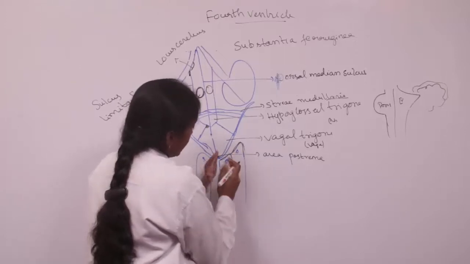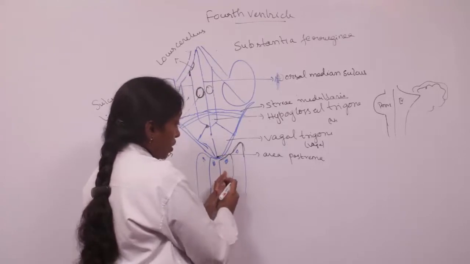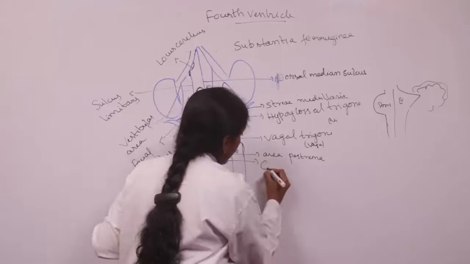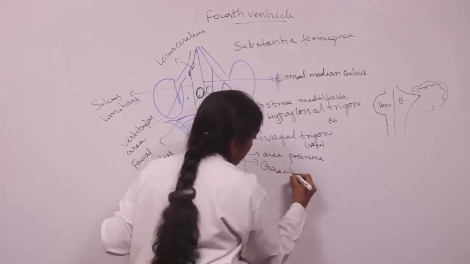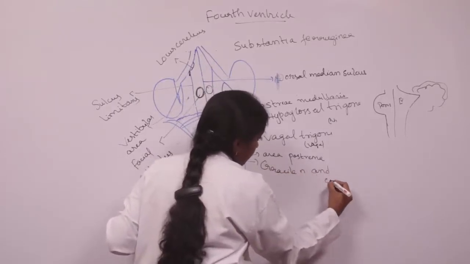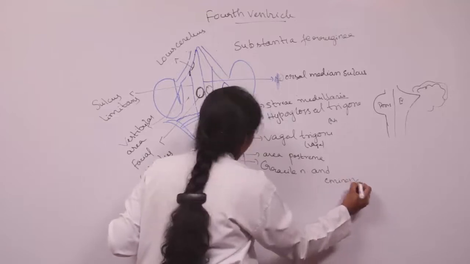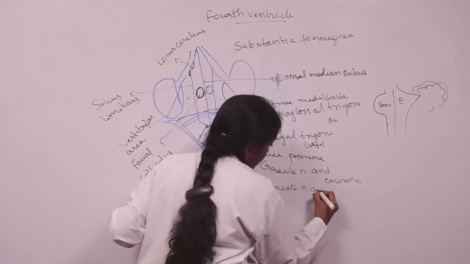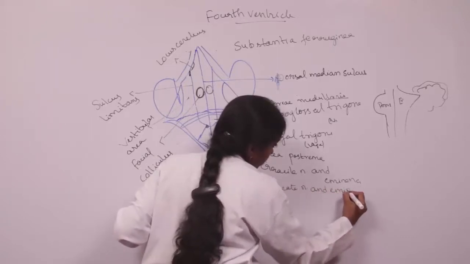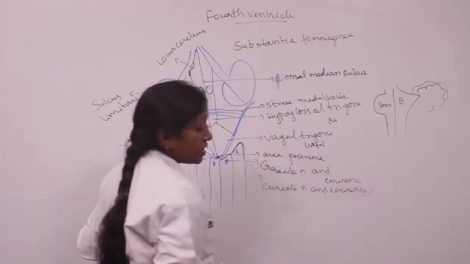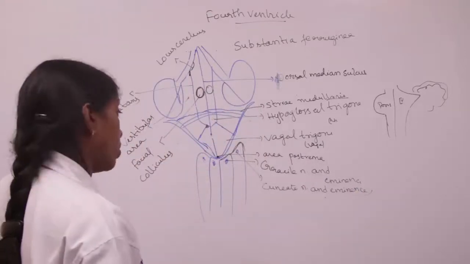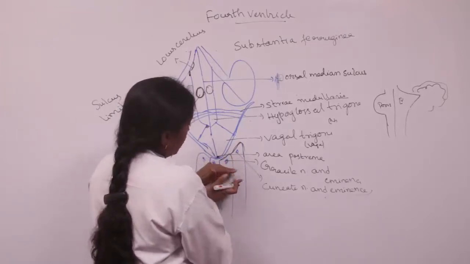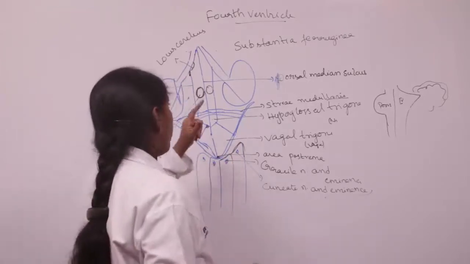This is the gracile nucleus and the eminence formed by the gracile nucleus, and this is the cuneate nucleus and eminence. So these are forming the lower part of the floor of the fourth ventricle.